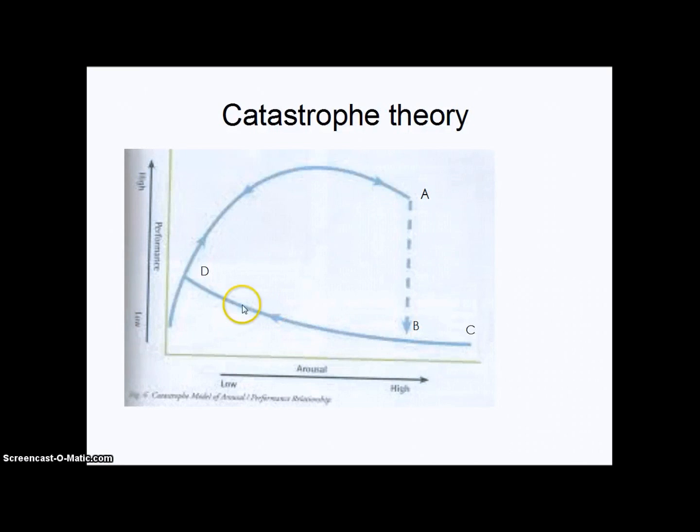An example of the catastrophe theory would be Fernando Torres, playing against Manchester United in 2008. His arousal started off low, because since he joined the club he had not scored. However, as the game progressed, his arousal began to increase, which meant his performance began to increase. This is point D. This trend continued until he hit point A. At this point he had come across a situation where he had a chance to score. However, he choked. This caused a sudden drop in performance, going down to point B. However, he was determined not to let this affect his performance, so he continued. This is going towards point C.